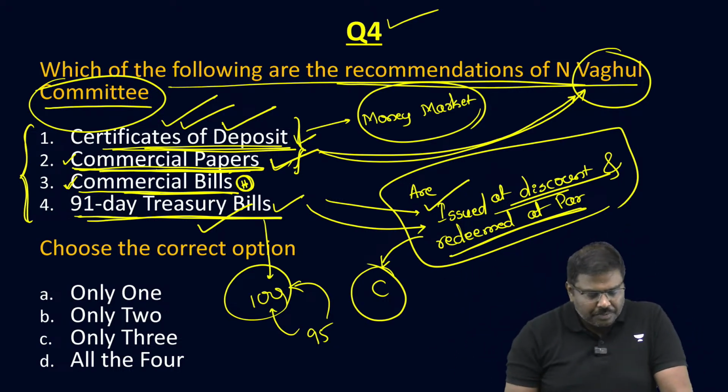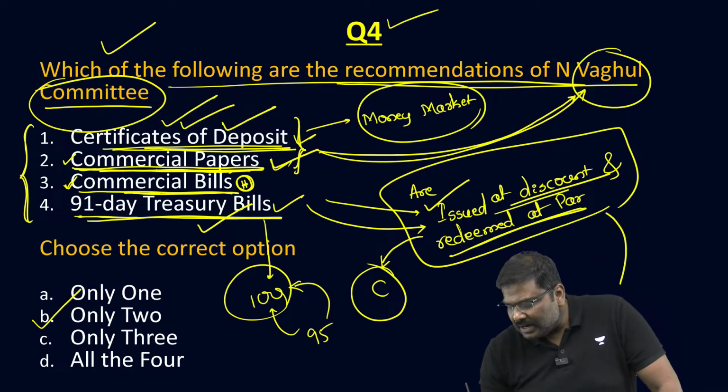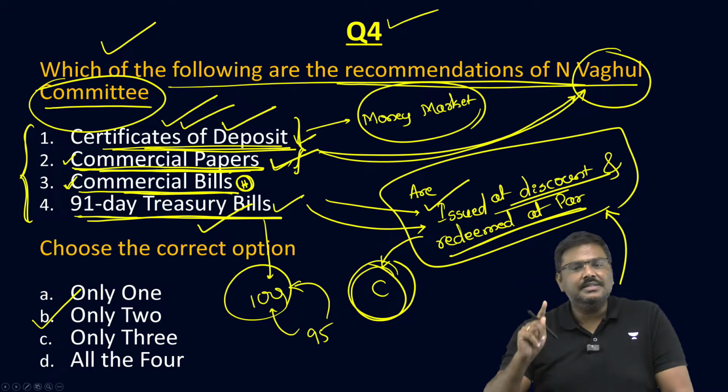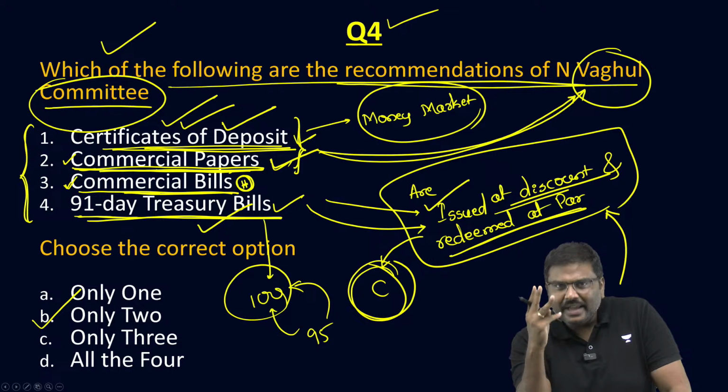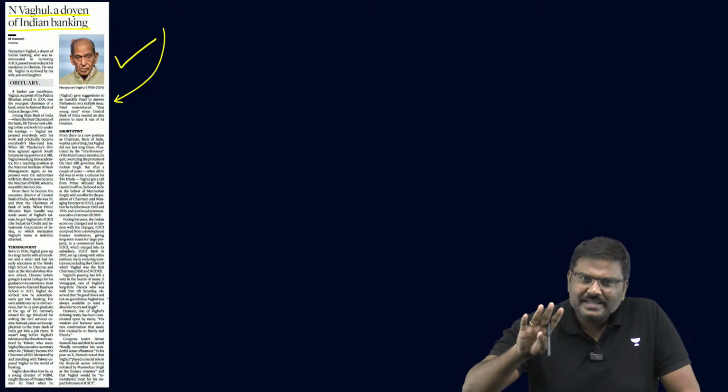So the right option for the actual question will be option B. The second question that I asked you now, the option will be option C, that there are 3 instruments which are issued at discount, redeemed at par. Everybody is okay? Everybody is at peace?